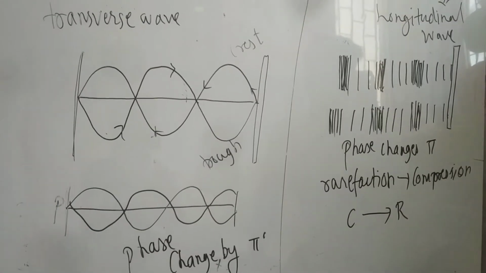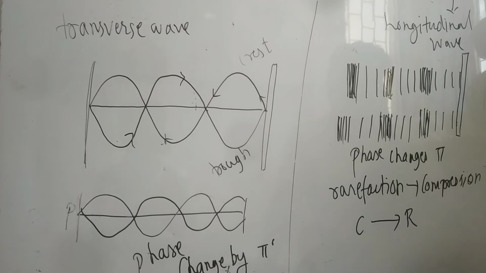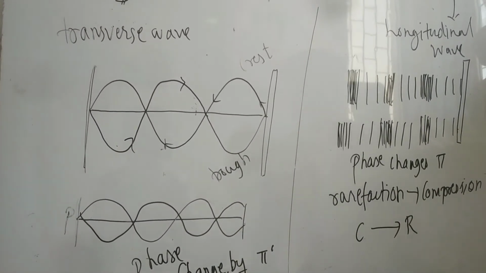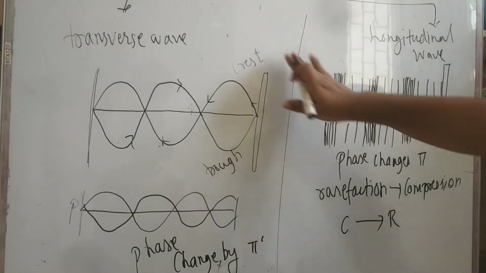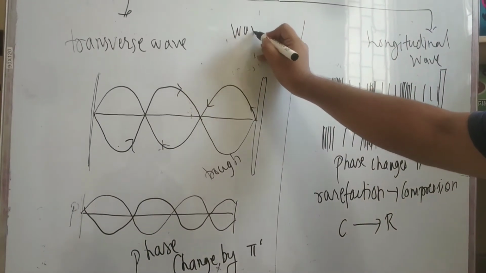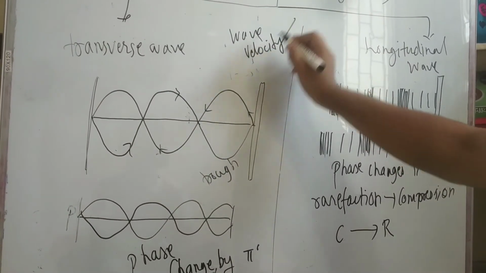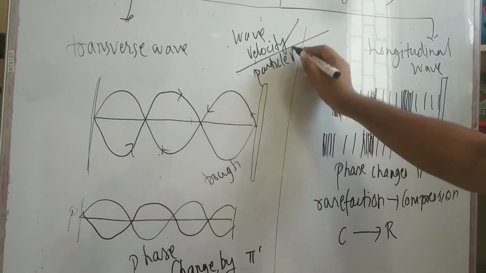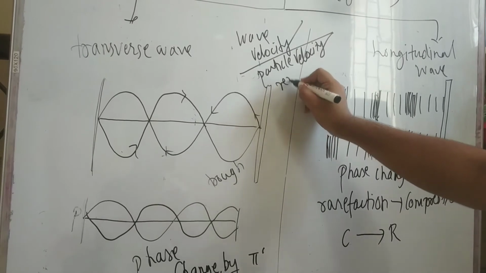Now here there is one more difference between reflection of a transverse wave and a longitudinal wave. We can see here that wave velocity as well as particle velocity both are reversed.